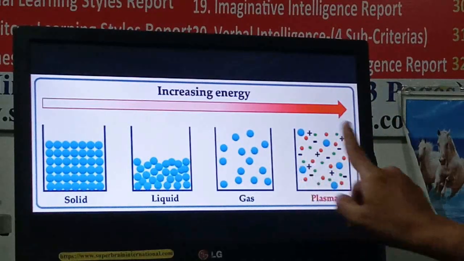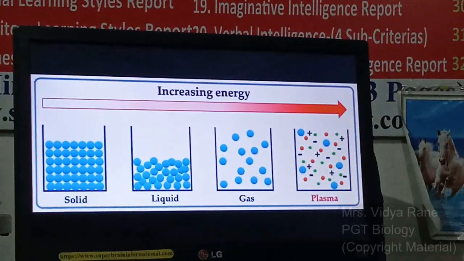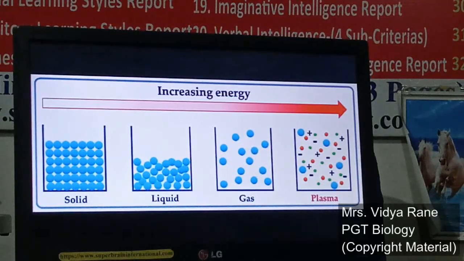Research is going on on this. There is one more, a fifth state, that is the BEC state, right? The name of that is the Bose-Einstein condensation state. And on this also research is going on, and this is related to temperature. Whenever the temperature goes down sharply, below 0 degrees, then the molecules get condensed close to each other, forming a hole-like structure. It will work like a black hole.